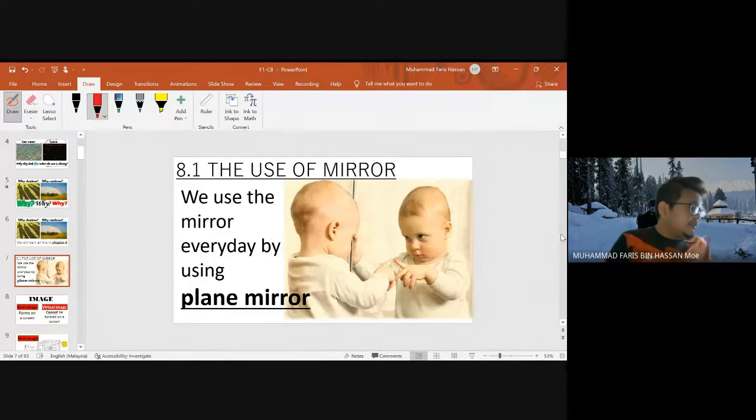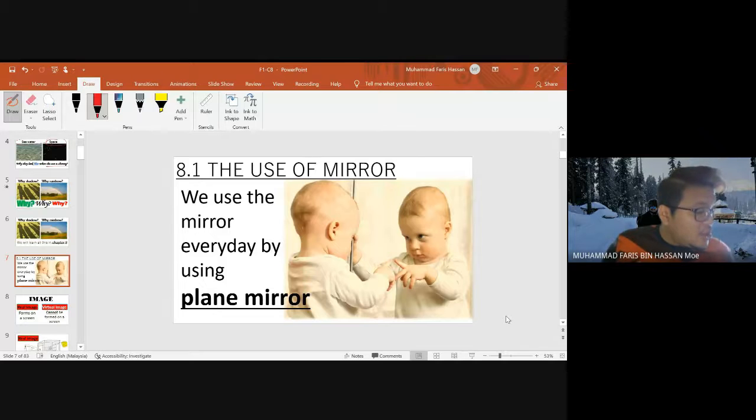Real image is image sahih, and virtual image is image maya. And then I communicate about the characteristic of image formed by a plane mirror, concave mirror and convex mirror. So maksudnya ialah mengkaji berkomunikasi tentang ciri-ciri image dalam plane mirror tu ialah image cermin satah. Concave mirror ni ialah cermin cekung, dan convex mirror ni ialah cermin cembung.